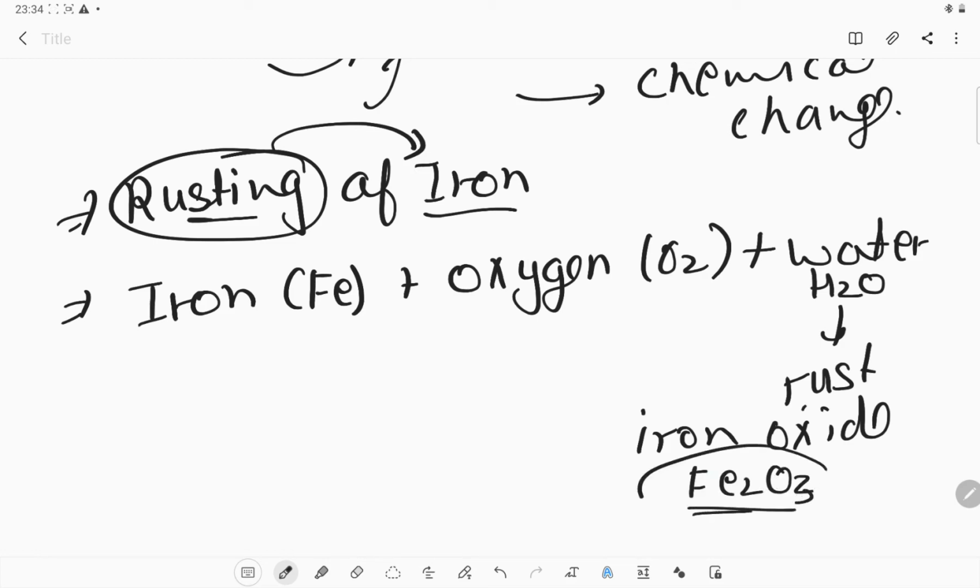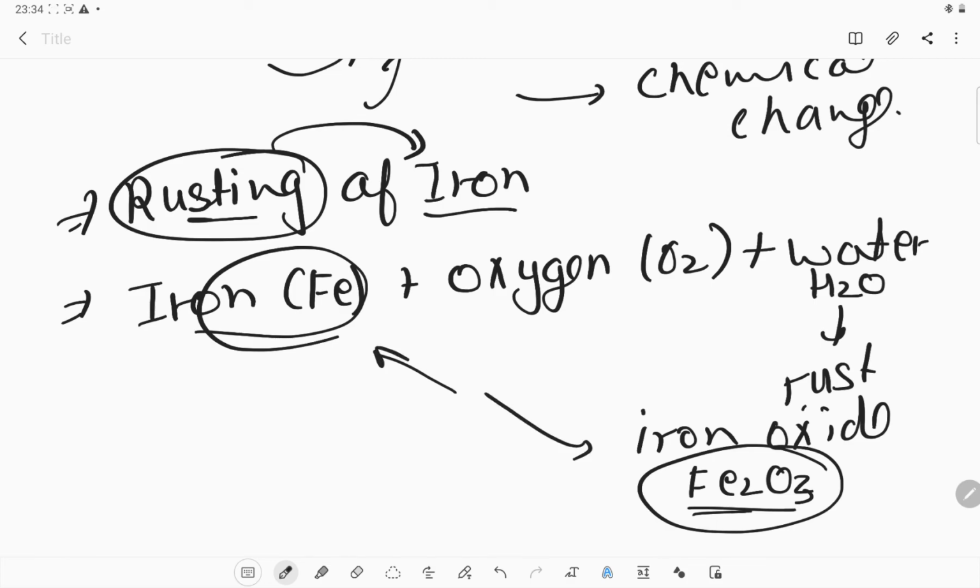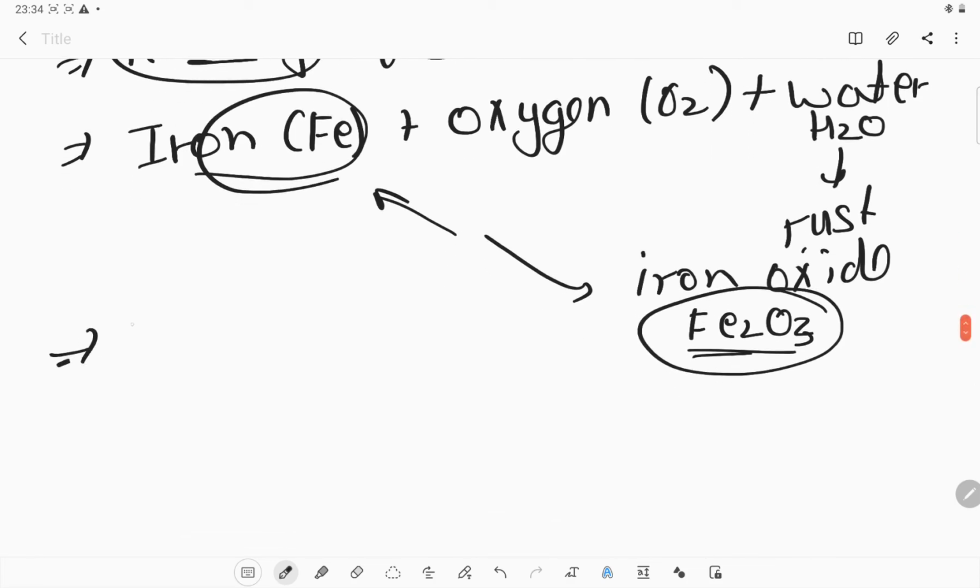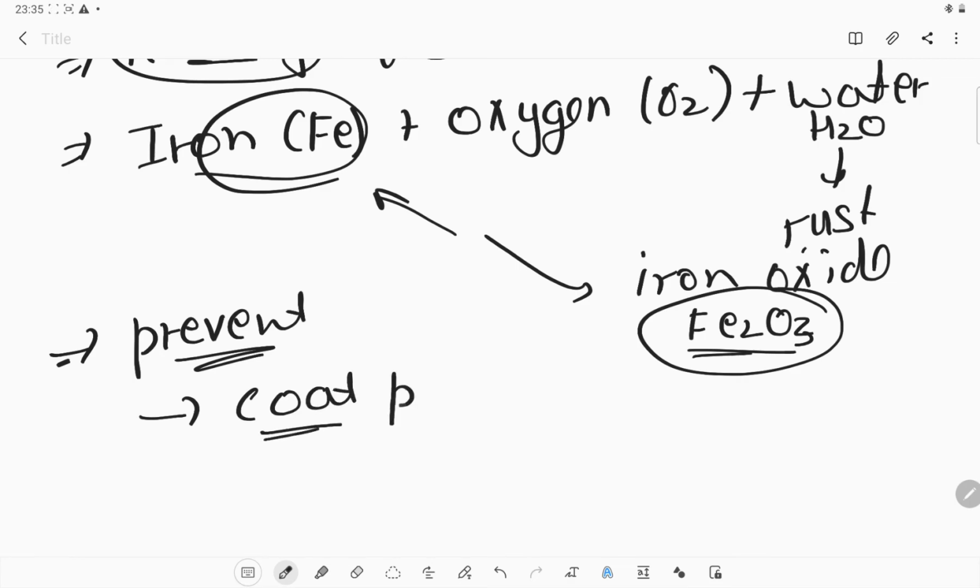So this is the iron oxide, and this is the iron which we had taken in the initial stage. So they are different. A new substance has been formed, and because of that we can say that it is a chemical change. If we want to prevent our iron from rusting, what can we do? We can apply some kind of coat, like a paint coat or a grease coat, on our iron substance.